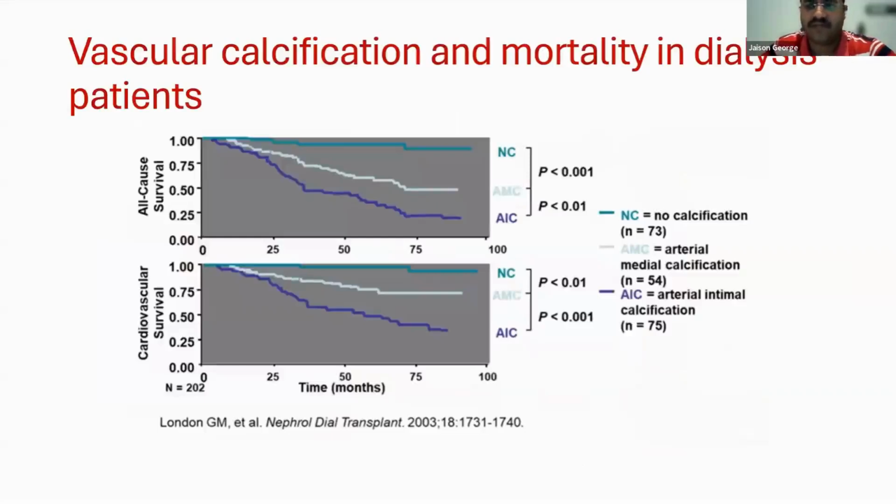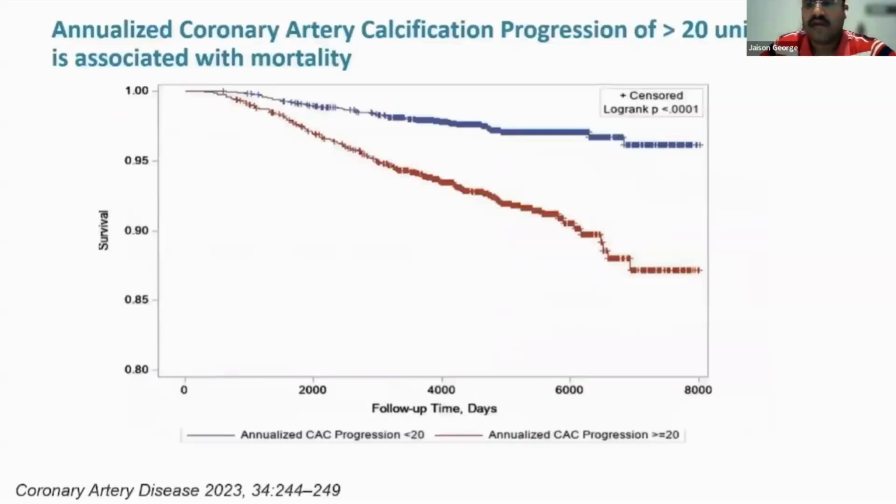Here we are looking at data from Gerard London's group published in NDT in 2003, which looked at mortality associated with medial and intimal calcification. We can see that the all-cause survival and cardiovascular survival drop with calcification, whether it is medial calcification or intimal calcification. Annual increase in coronary artery calcification score more than 20 is associated with reduced survival. This data was published in the Journal of Coronary Artery Disease in 2023.